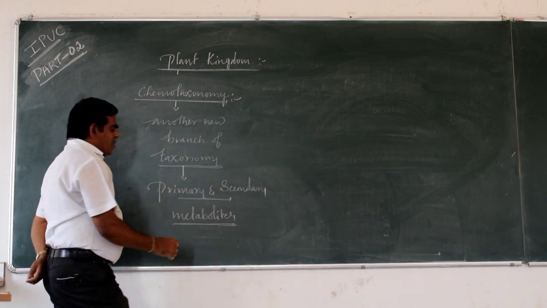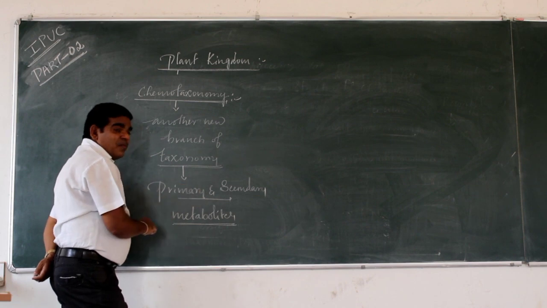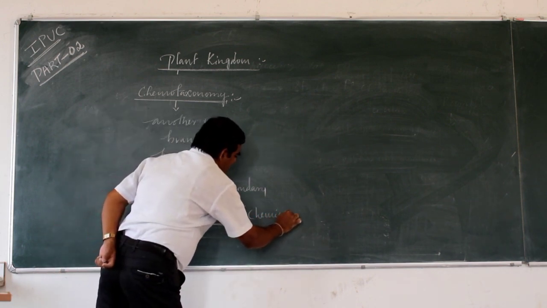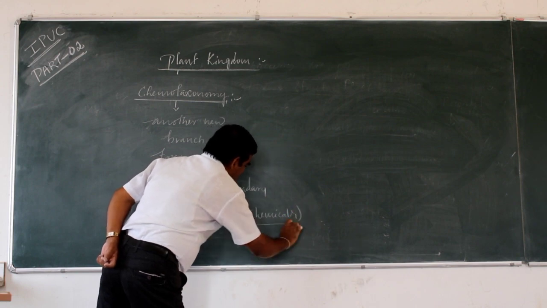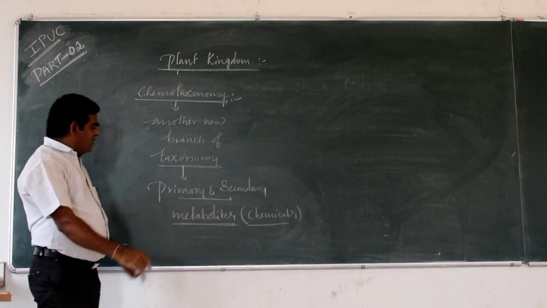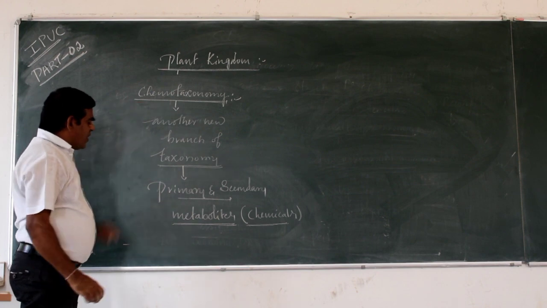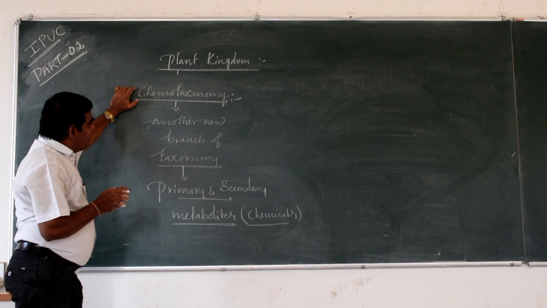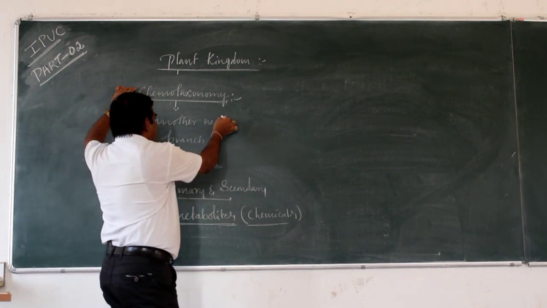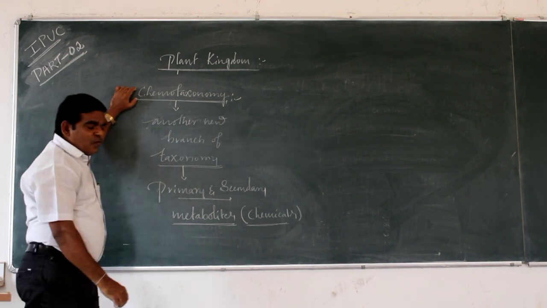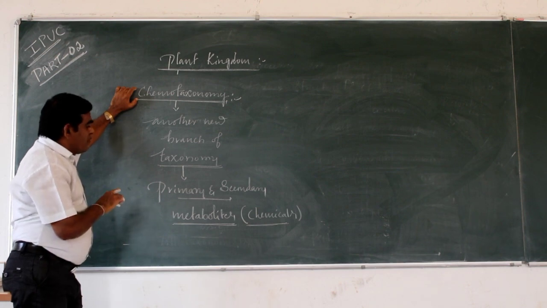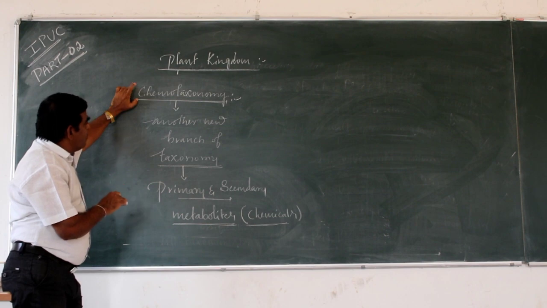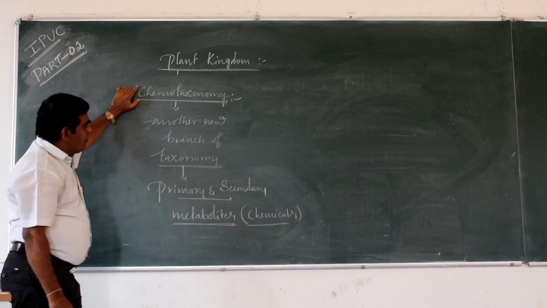Primary and secondary metabolites, meaning chemicals of the cell, are considered for the classification of plants. Here, chemotaxonomy is another new branch of taxonomy.